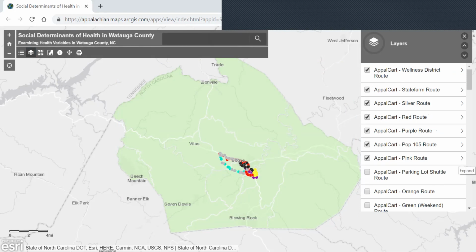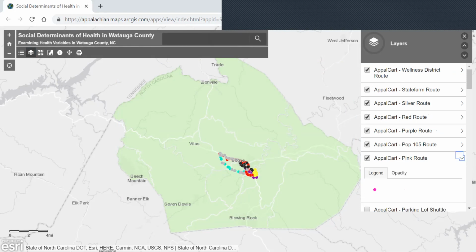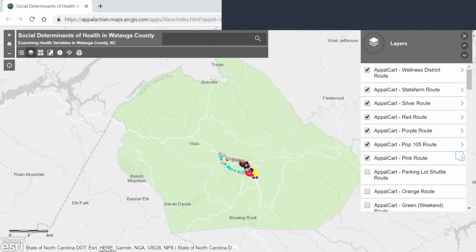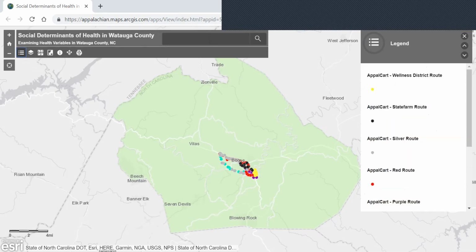You can select the arrow to the right, and it can show you which color is associated with which route. You can also find this information if you go to the first option. It's the legend option. And it can show you the name of the route as well as the color associated with it.